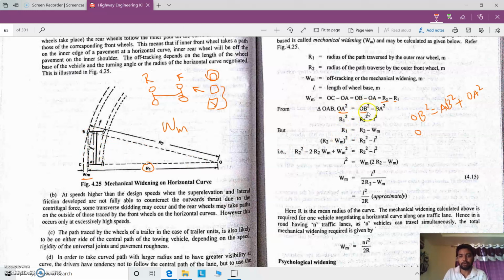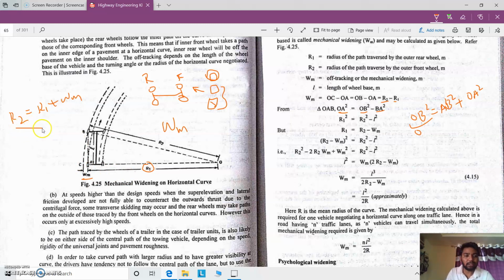OA is R1 and OB is R2 and BA is L, that is considered based on the Pythagoras theorem. Apart from this, another condition we have is that R2 is the total length and R1 plus Wm will be equal to R2.